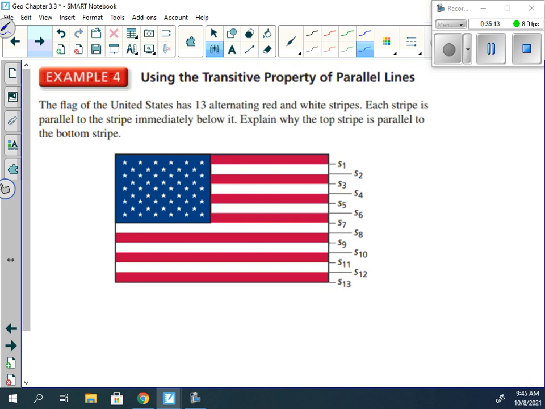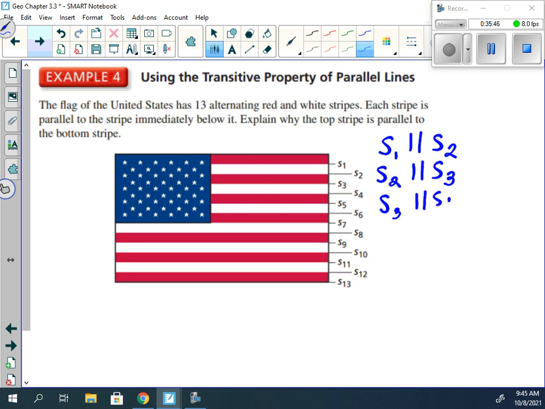And this here, I believe, is the last one. The flag of the United States has 13 alternating red and white stripes. Each stripe is parallel to the stripe immediately below it. Explain why the top stripe is parallel to the bottom. Well, each stripe is parallel to the one below it. So we know that S1 is parallel to S2. You don't have to write this out because we also know that S2 would be parallel to S3.